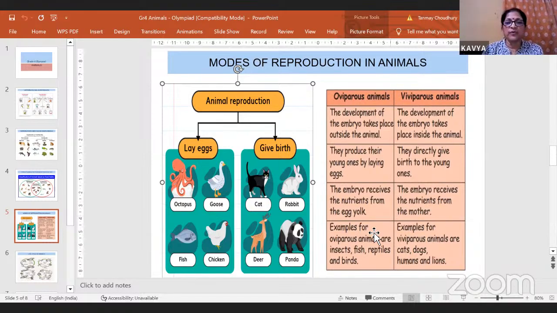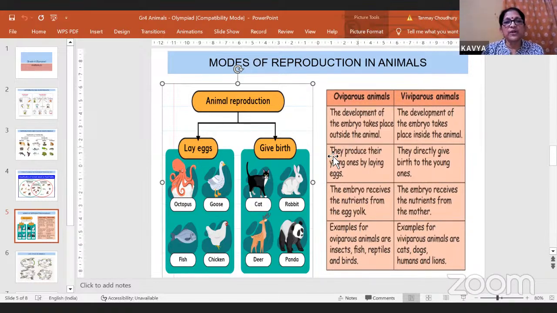Examples of oviparous animals are all the insects, fish, reptiles, for example, crocodiles, lizards and snakes. They're all reptiles, and all the birds. They're all oviparous animals. Examples of viviparous animals are all the mammals. That is cats, dogs, humans, lions, deer, all of them. So they are viviparous animals.